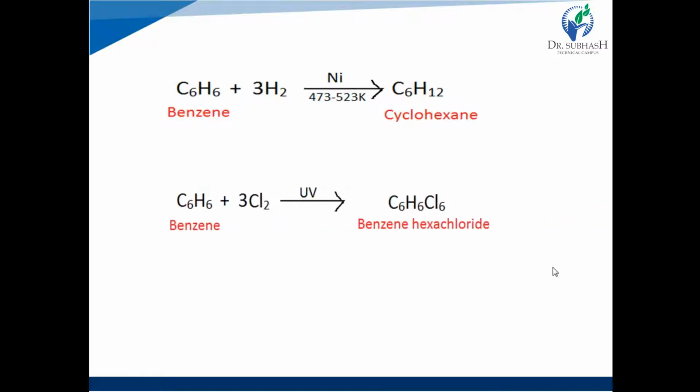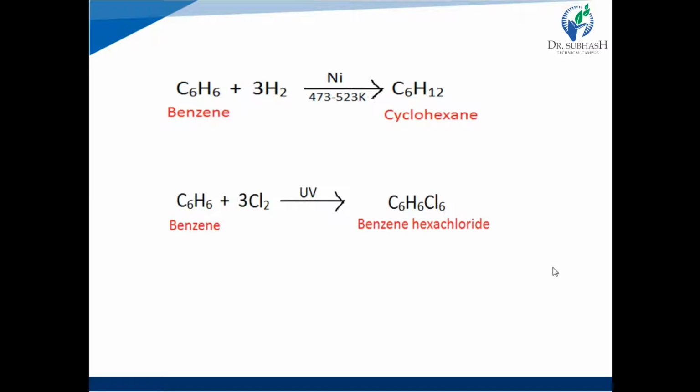Similarly, the second experiment was that benzene was reacted with chlorine in the presence of UV light and it formed benzene hexachloride. Again, this experiment showed that 3 molecules of chlorine were absorbed by benzene.